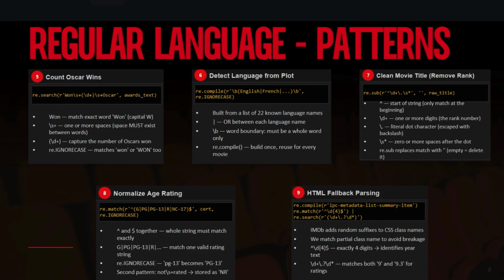We need to extract this one because IMDb adds a random suffix to the CSS. So we need to clear it at the start of the beginning. That is why we need to make the HTML format using the regular expression.